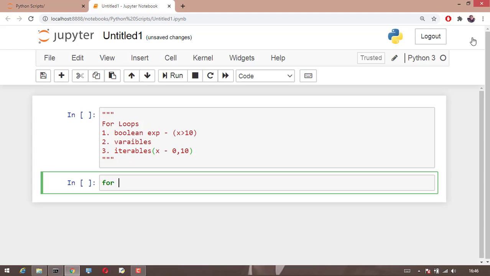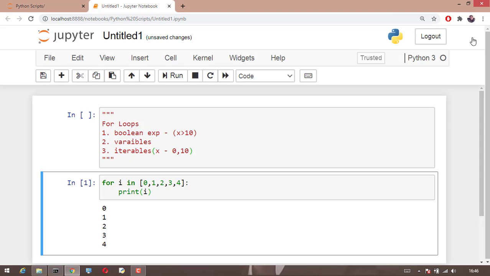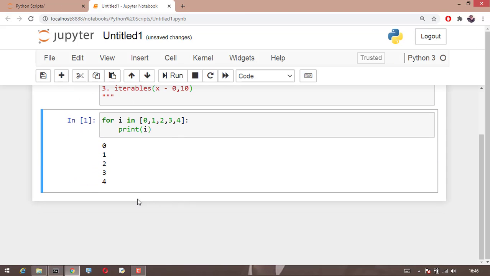For example, if I take a list here, if I say for i in 1, 2, 3, 4, here i is my variable which is an iterable. So I simply want to print i here. When I run this code, you can see here the i is printing for every value in the list.